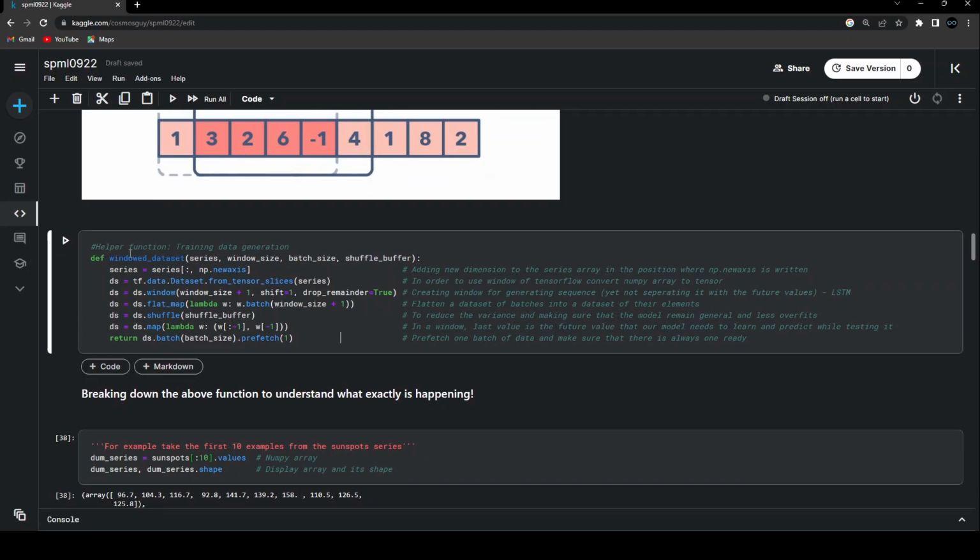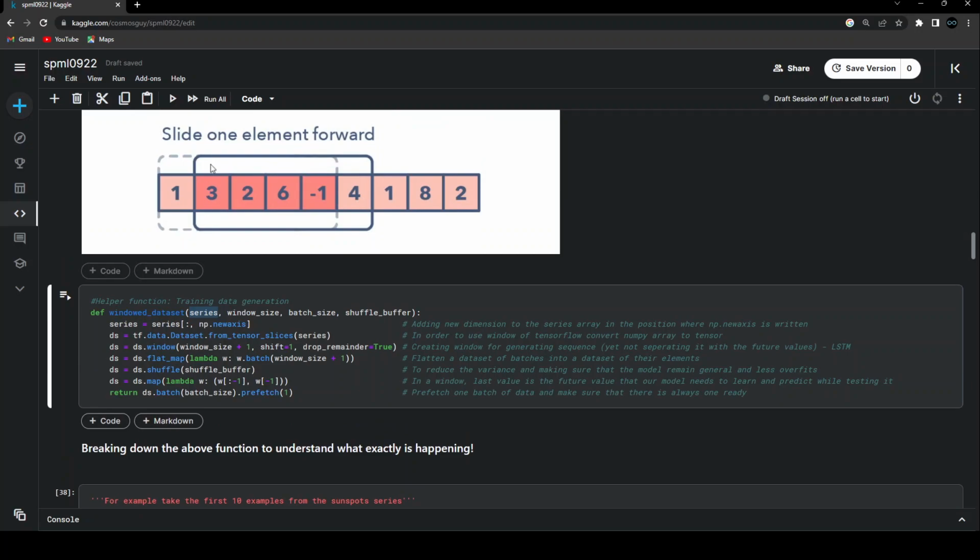Inside this window data set function, what I'm passing is the series. The series is nothing but the Sunspot data for our case. The window size is the amount of sequence that we want to use for training purposes. And then the batch size, I'll be talking about in a while, and the shuffle buffer also I'll be talking about in a while.